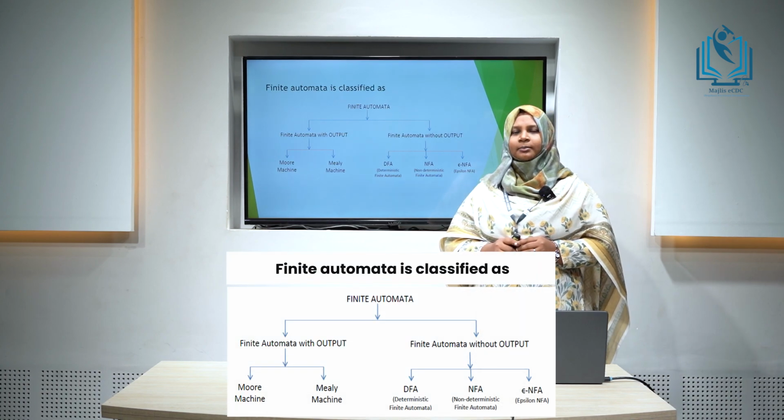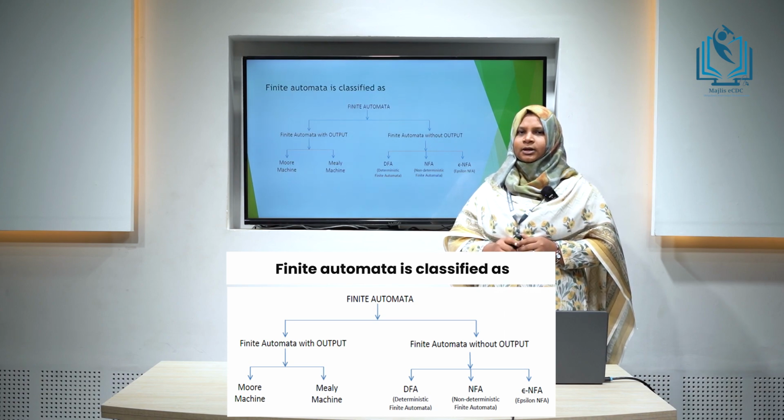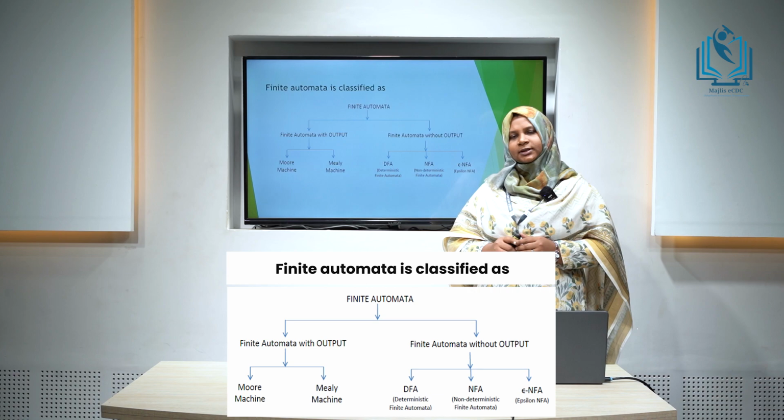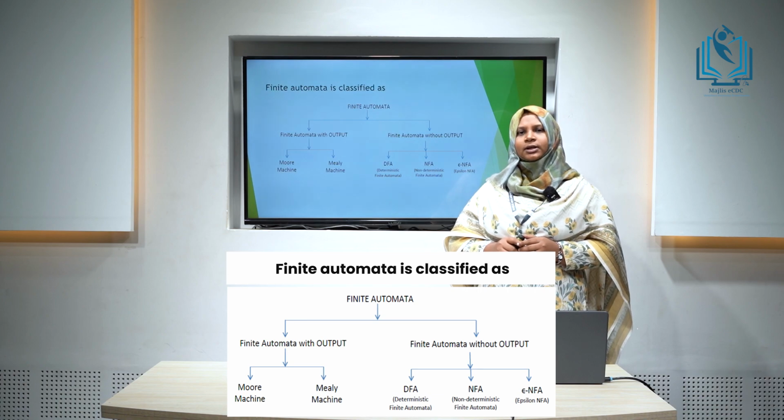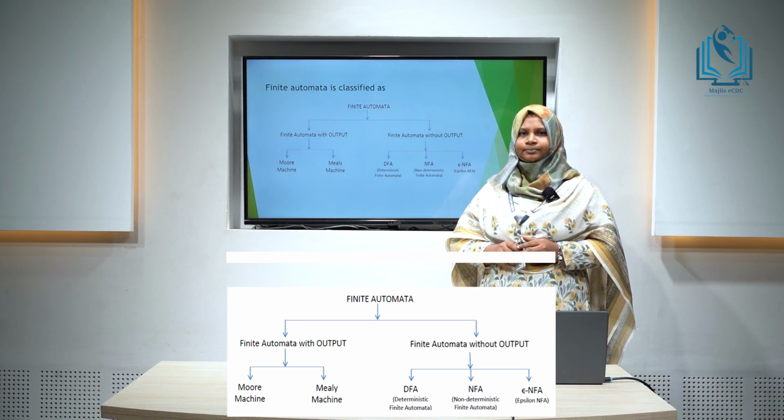Finite automata are broadly divided into two: automata without output and finite automata with output. Finite automata without output is further classified into Moore machine and Mealy machine. And finite automata with output is further classified into deterministic finite automata or DFA, non-deterministic finite automata or NFA, and non-deterministic finite automata with epsilon moves or epsilon NFA. Let us look into it in detail.